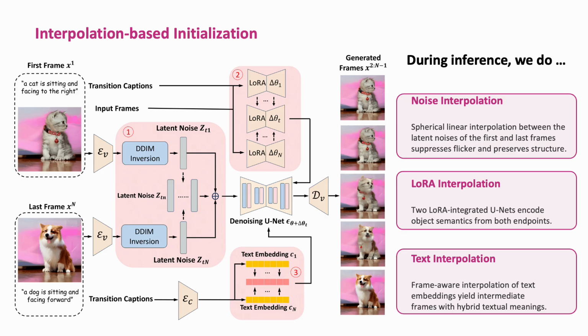Our interpolation-based initialization features 3 components: interpolated noise injection, LoRA interpolation, and frame-aware text interpolation. VTG first converts the 2 encoded input frames into latent noises via DDIM inversion. Next, it interpolates between those 2 latent noises and concatenates the intermediate noises along the temporal dimension. To capture meaningful semantics and enable smooth transitions between conceptually different objects, we employ both LoRA interpolation and text interpolation.